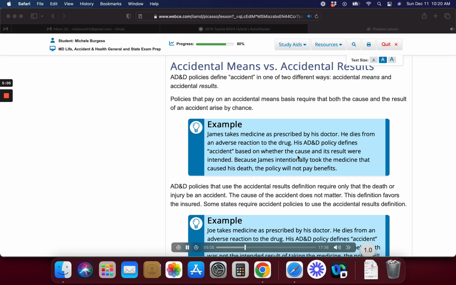Example: Beth's AD&D policy pays a principal sum of $100,000, a capital sum of 50% for loss of a limb, and a capital sum of 5% for loss of a digit. Therefore, her policy will pay $100,000 if she dies in an accident, $50,000 if she loses an arm or leg in an accident, $100,000 if she loses both arms or legs, $5,000 if she loses a finger or toe in an accident.